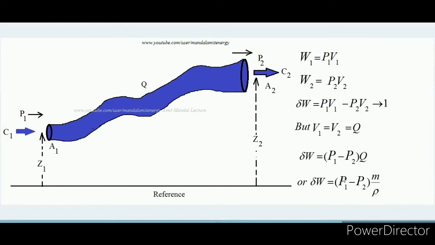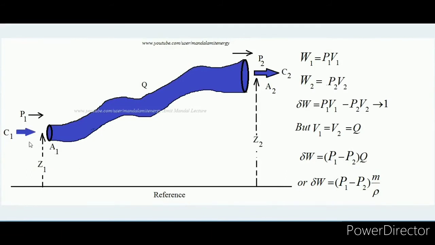Okay, so in place of Q I can write this. So this del W equals P1 minus P2 into m by rho is the net amount of work which we are inputting to this entire system, and the system is what? This section of pipe. Now suppose that when the fluid is entering this pipe at the inlet, the velocity is c1 and the height of this inlet point is z1 from the reference. This is the reference line. From that reference line, the height of this inlet is z1 units, and the velocity when it is entering the inlet of this pipe is c1 units.